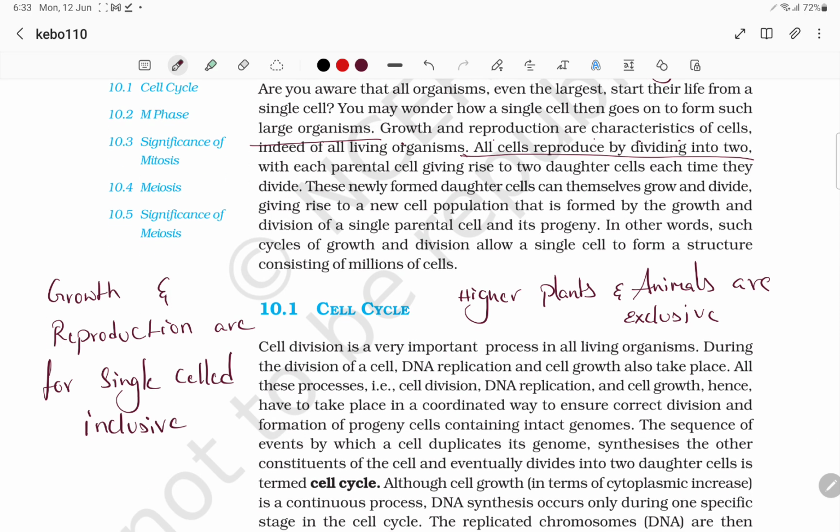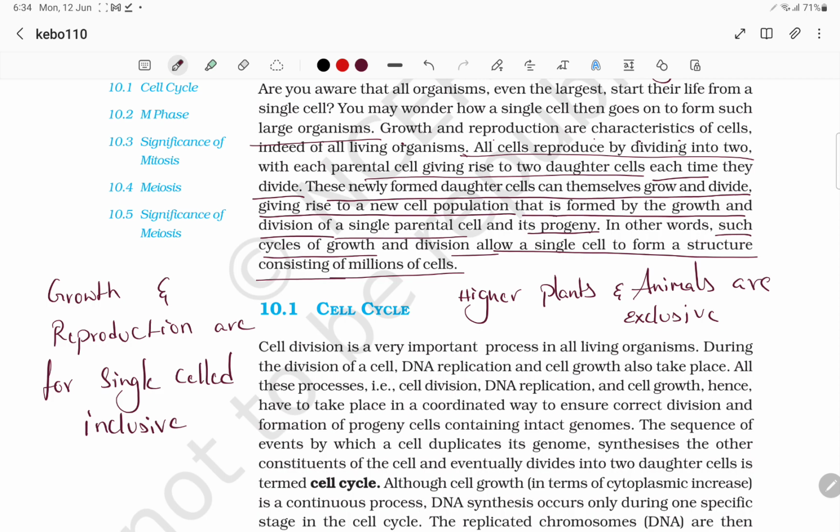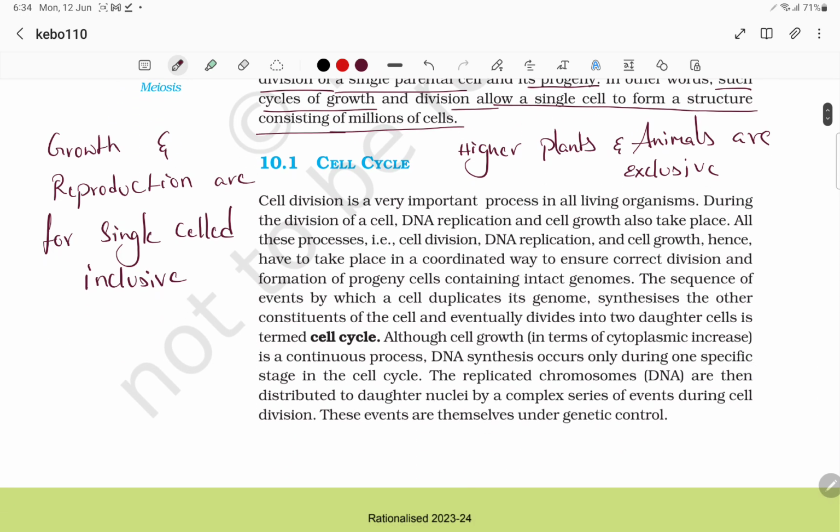Each parental cell gives rise to two daughter cells each time. The newly formed daughter cells can themselves grow and divide, giving rise to a new cell population formed by growth and division of a single parent cell and its progeny. In other words, such cycles of growth and division allow a single cell to form a structure consisting of millions of cells. The cell cycle is a very important process in all living organisms.